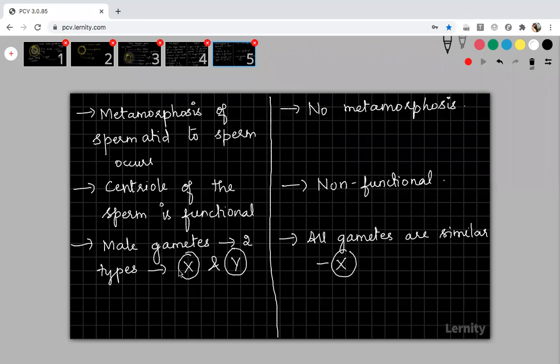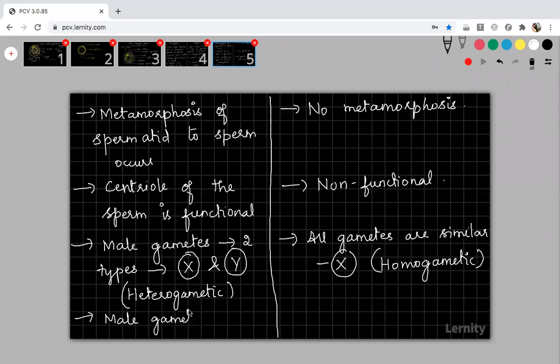That is why in male we call it heterogametic, because of two different types of chromosomes. In female, it is called homogametic because all gametes always carry the X chromosome and not the Y chromosome. And finally, male gamete is motile and smaller. Female gamete is larger and non-motile.